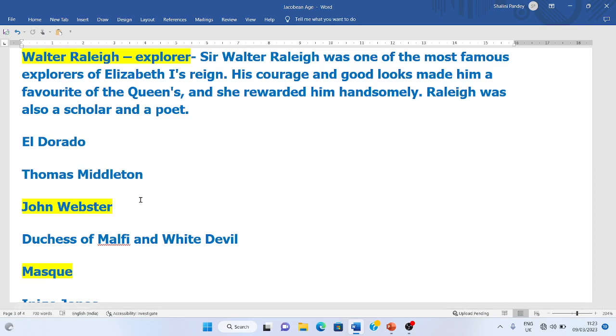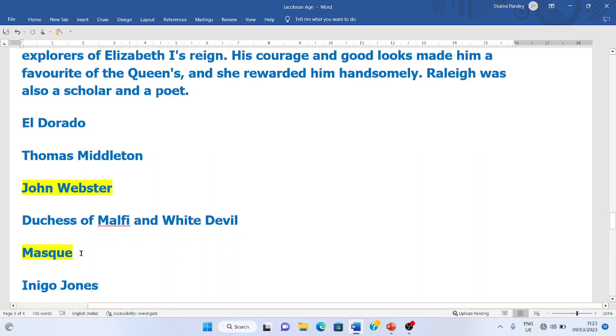I have already discussed John Webster, who wrote The Duchess of Malfi and The White Devil. So this form was very popular during this age. In this age city comedies were also being written, basically about the day-to-day life of people. And something called the masque was very popular during this age.